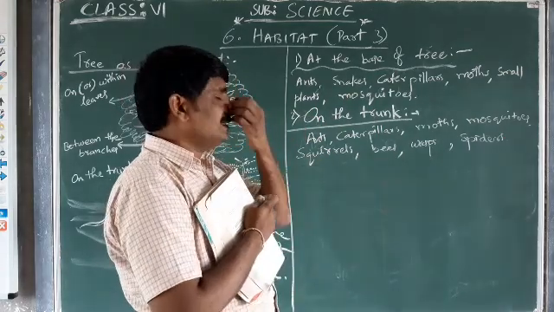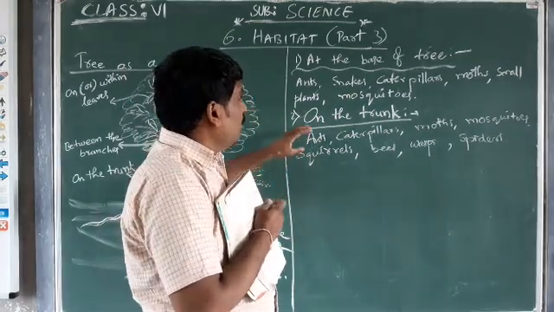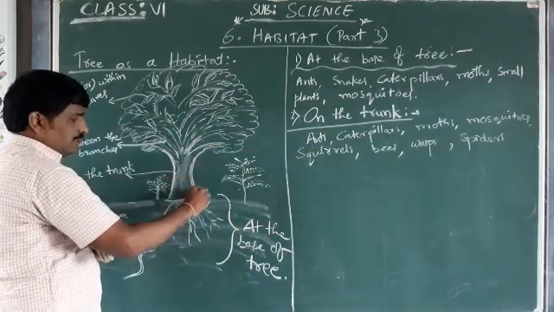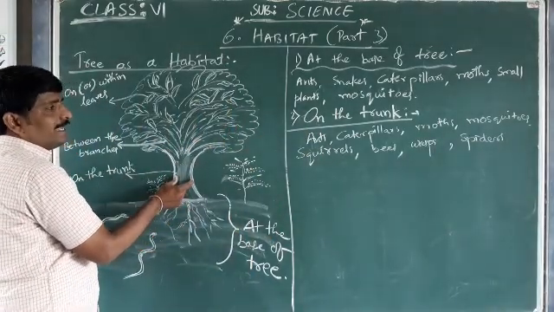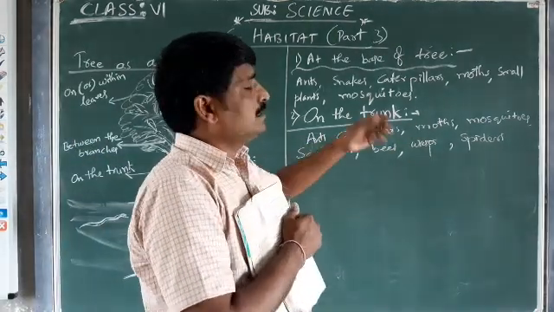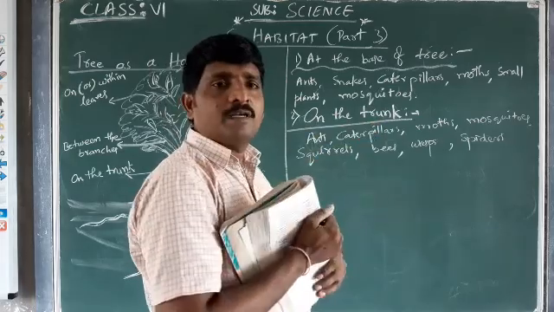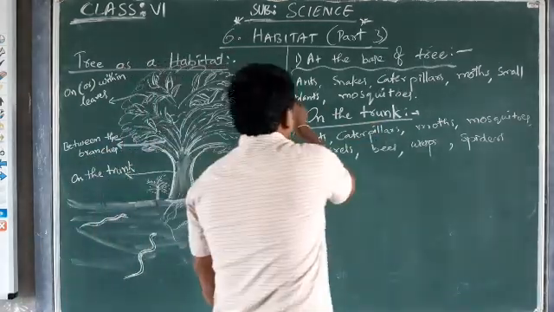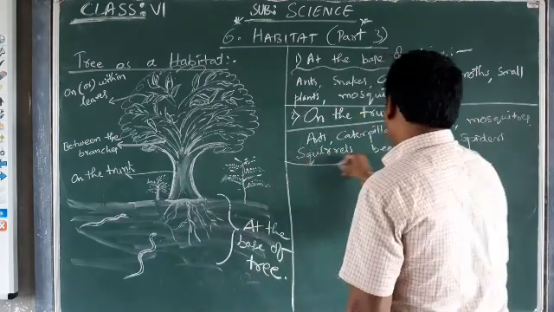Wasps and spiders will have their life existence on this region, the trunk. On the trunk of the tree, we are able to see ants, caterpillars, moths, mosquitoes, squirrels, bees, wasps and spiders. These are some living organisms which we are going to find on the trunk.